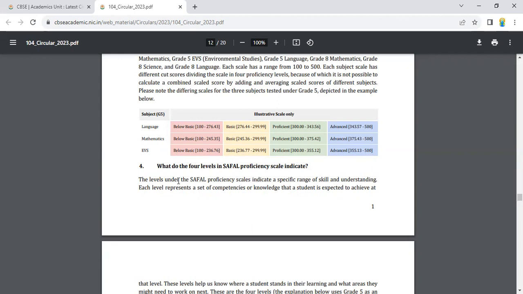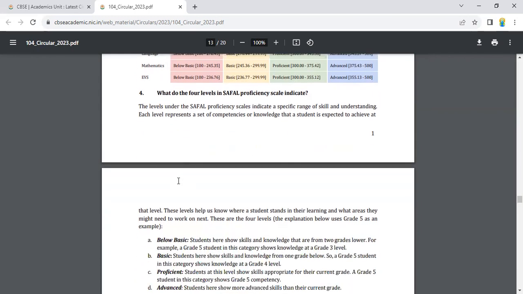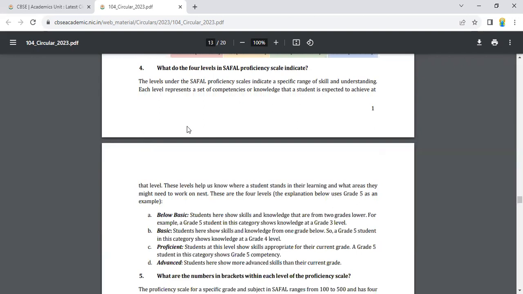What do the 4 levels in the SAFAL proficiency scale indicate? The levels under the SAFAL proficiency scales indicate a specific range of skills and understanding. Each level represents a set of competencies or knowledge that a student is expected to achieve at that level. These levels help us know where a student stands in their learning and what areas they might need to work on next. These are the 4 levels.